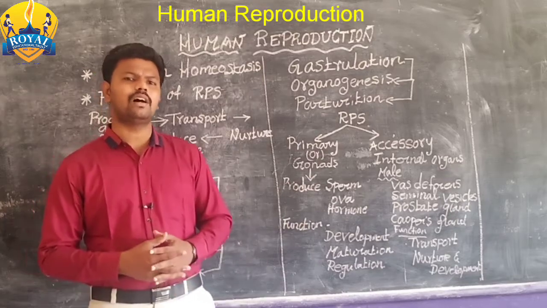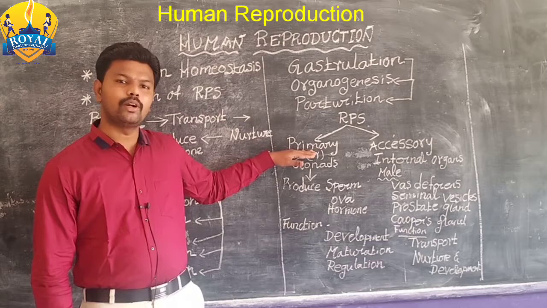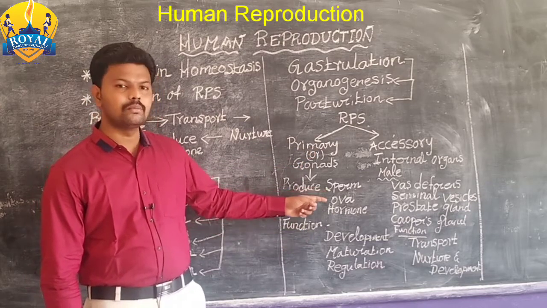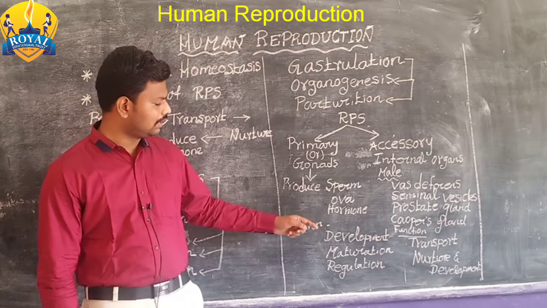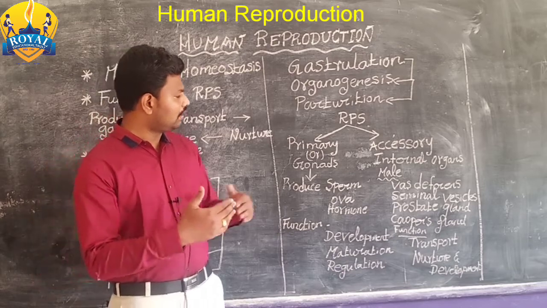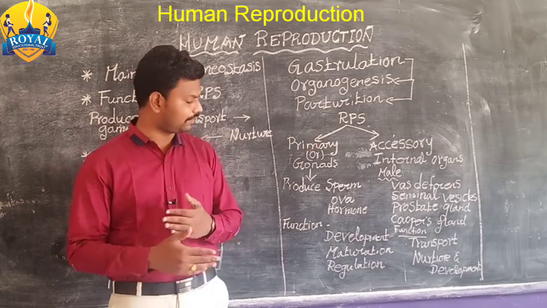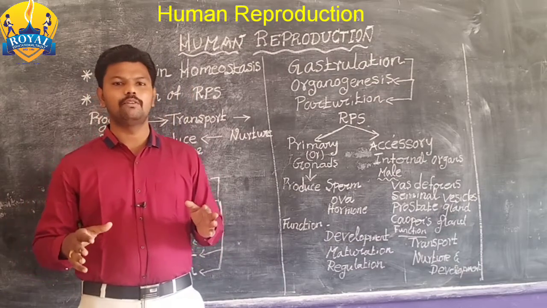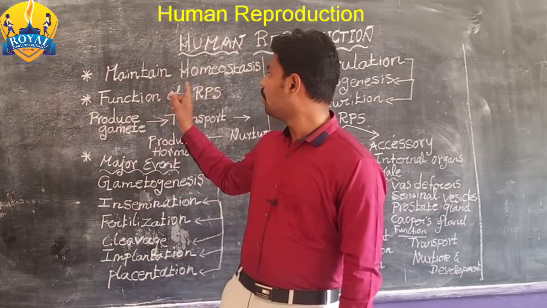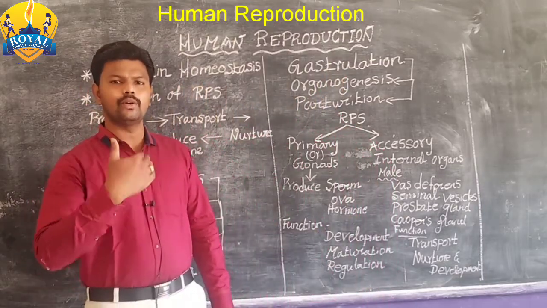What is the importance of hormones? What is the importance of the primary reproductive system? The primary reproductive system can secrete sperm, ovum and hormones. They are helpful for the development of the reproductive system, helpful for the maturation of the reproductive system, and helpful to maintain the regulation of homeostasis.